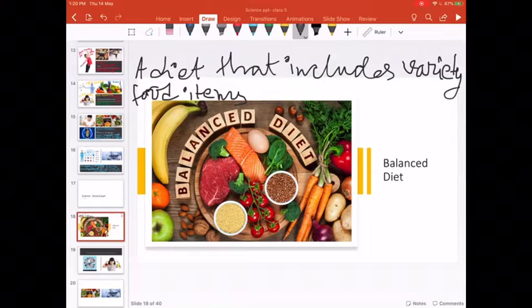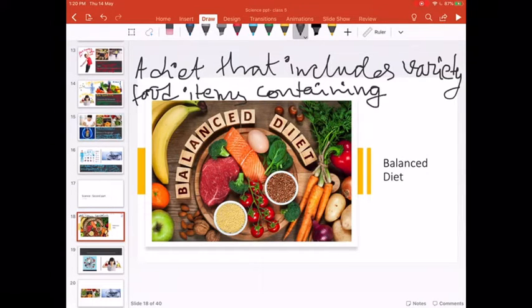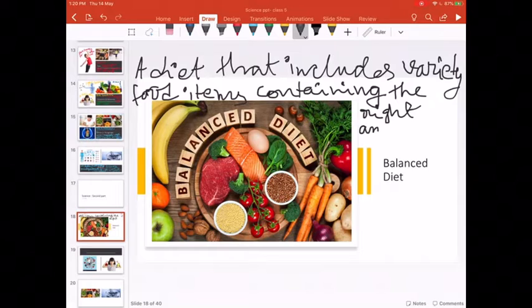The food items containing the right amount of each nutrient.